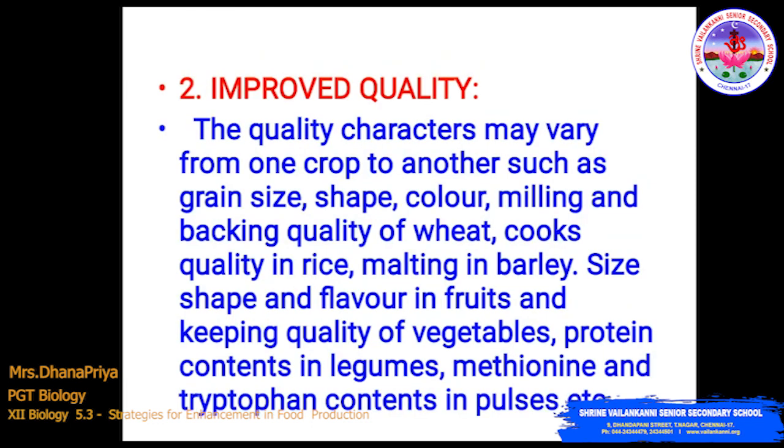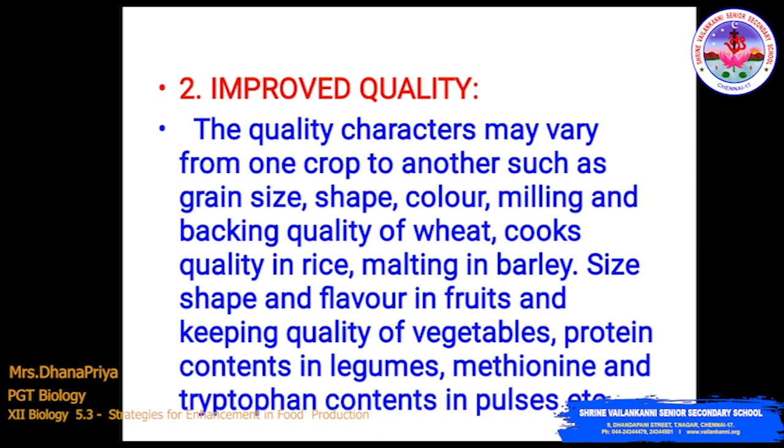The second objective will be improved quality. The quality characters may vary from one crop to another, such as grain size, shape, color, milling and packing quality of wheat, cooking quality in rice, malting in barley.